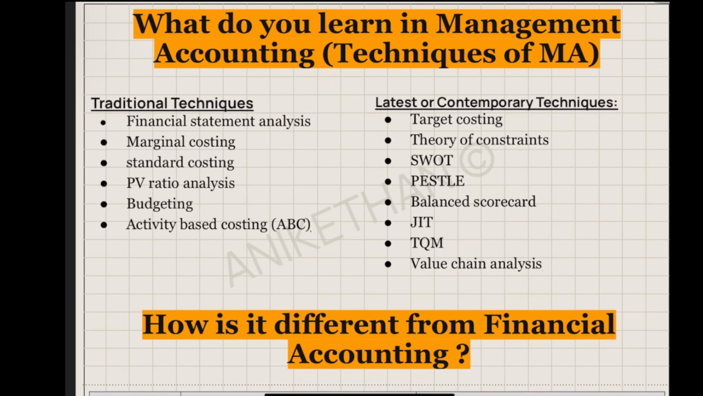Then PESTLE. Again, this is an MBA concept. PESTLE is also an acronym, for environmental study. Basically, it's a marketing topic. P is political, E is economic, S is social, T I think is technical, L is legal, and the last E is environment. That means when an organization is preparing its strategy, it will look at all these angles: political, environmental, social. For example, I am setting up an IT company